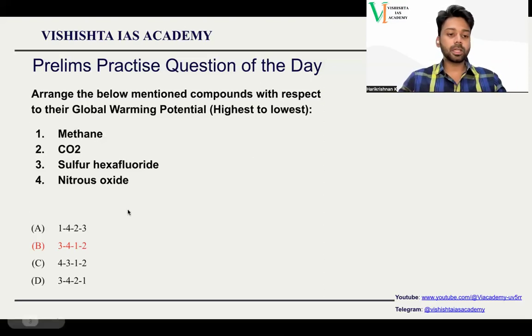So the answer for this is B. That is first sulfur hexafluoride, then nitrous oxide, then methane, and then carbon dioxide. So the global warming potential and their order has to be remembered. For examination, this is anyways important.